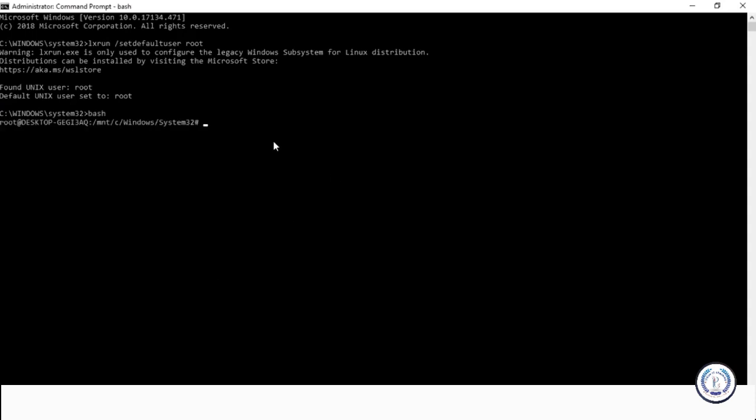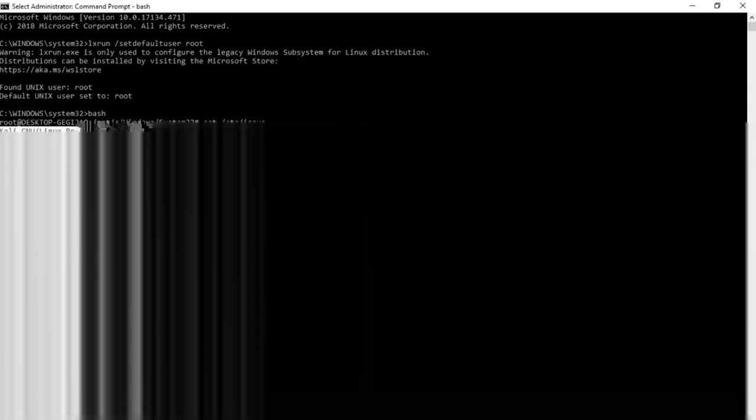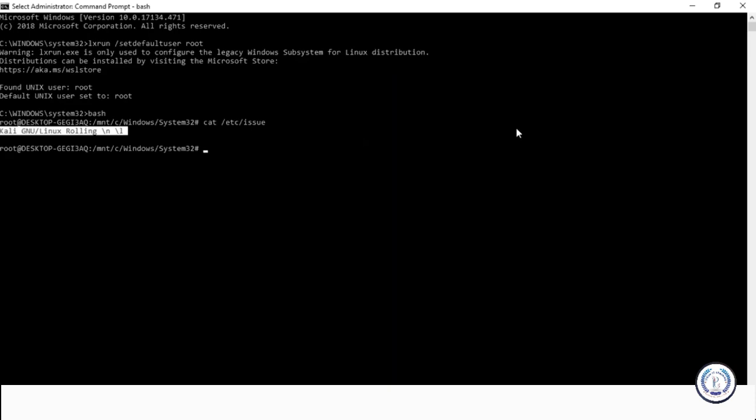Done, guys. Right now we are running on Kali operating system on command line interface. If you want to make sure you're actually running on Kali, just type cat etc issue. It shows Kali Linux rolling. So as you can see, we have successfully installed Kali Linux command line interface, or how to use command line interface on Windows using Windows subsystem for Linux. And I'm telling it to you again, just use it if you know how to use command line interface very properly. Otherwise, it might be a little overwhelming for beginners.